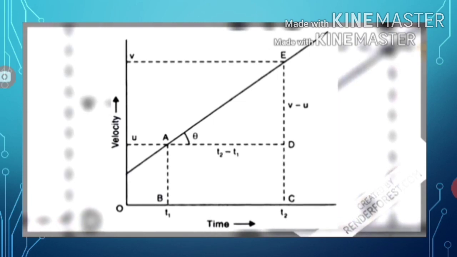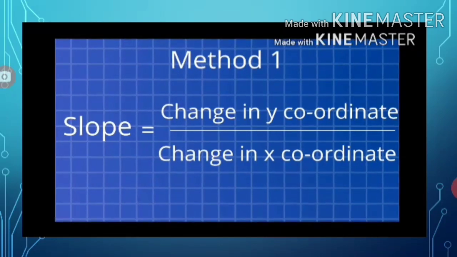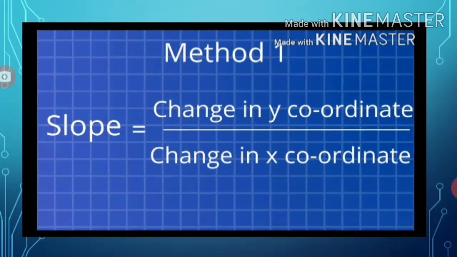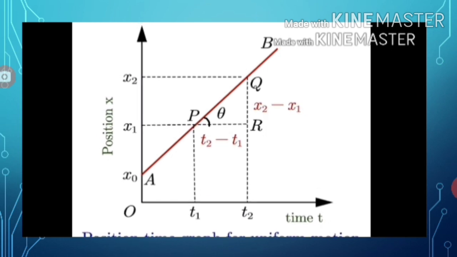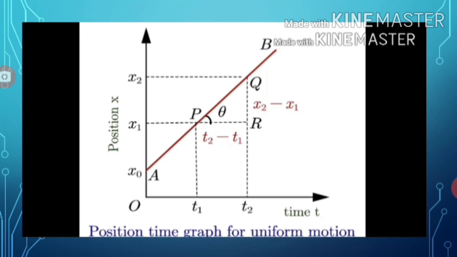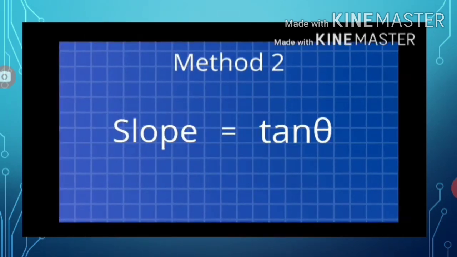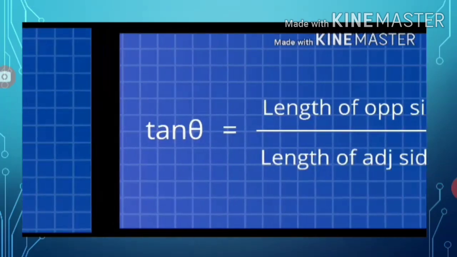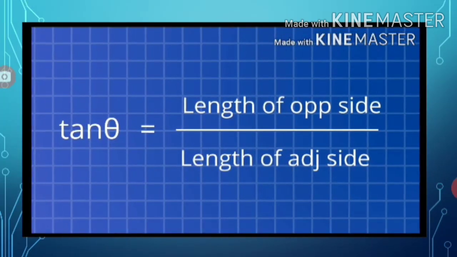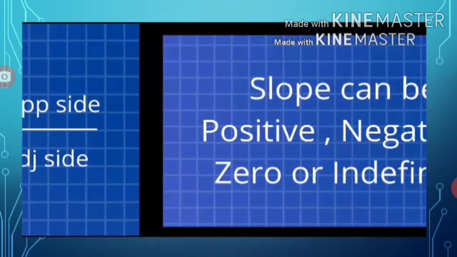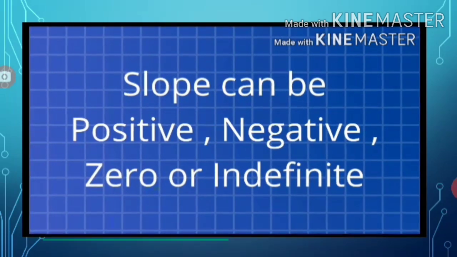The first method: the slope is equal to change in y coordinate upon change in x coordinate. And the second method: the steepness of the line can be calculated by using a trigonometric ratio called tan theta. Tan theta is equal to the length of the opposite side upon the length of the adjacent side. Also, slope can be positive, negative, 0 or indefinite.